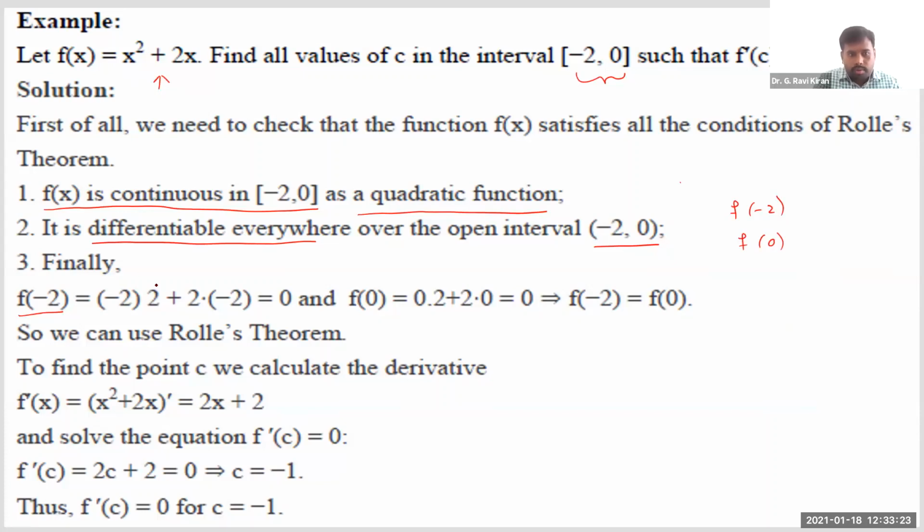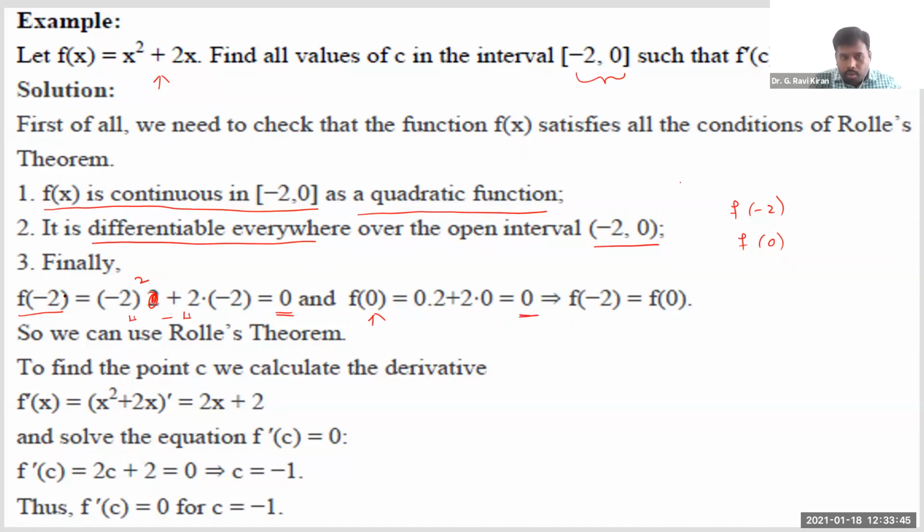Minus 2 whole square plus 2 into minus 2. So minus 2 whole square is 4, plus 2 into minus 2 is also 4, so it is 4 minus 4, which you get as 0. Then similarly, when you calculate the function value at 0, if you substitute x equal to 0 in this, we get simply 0 only.